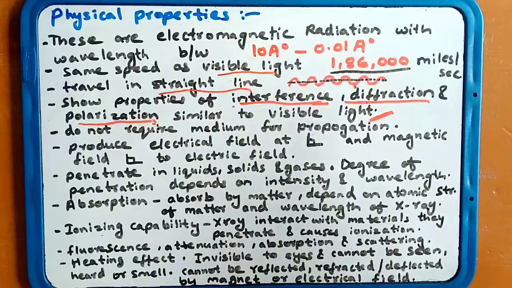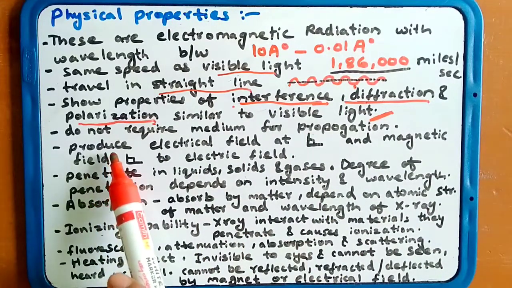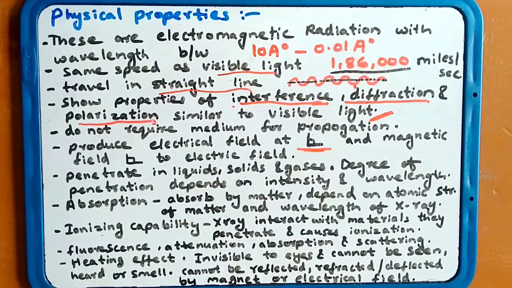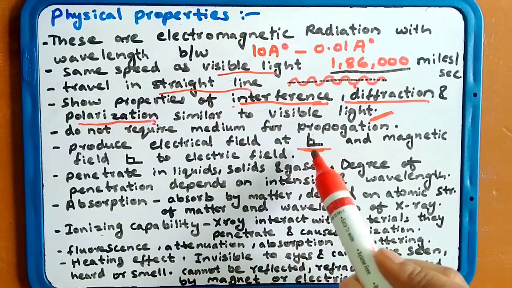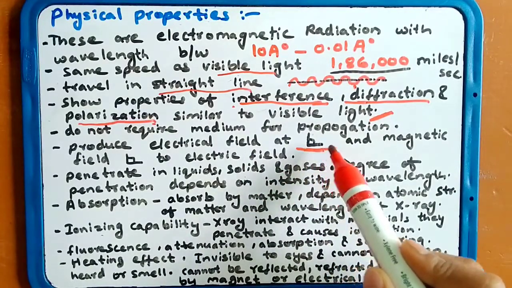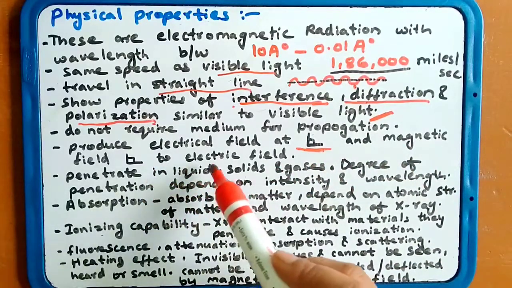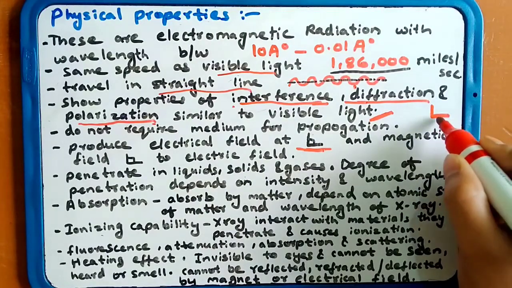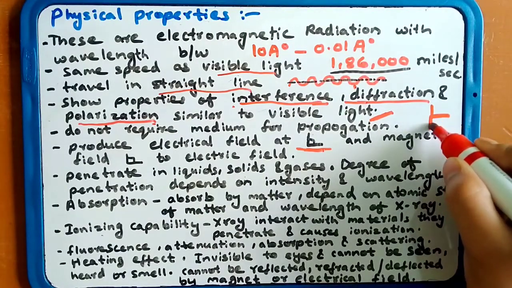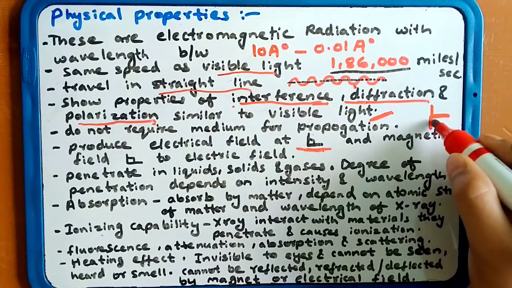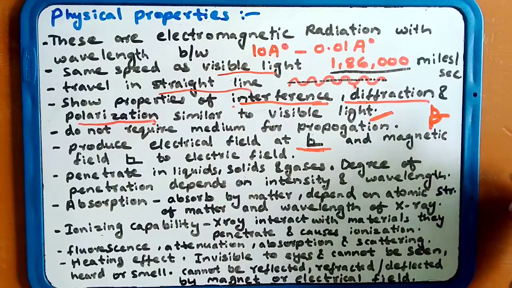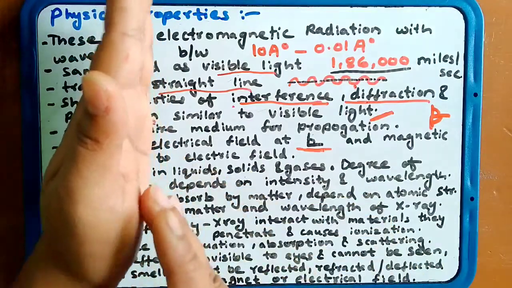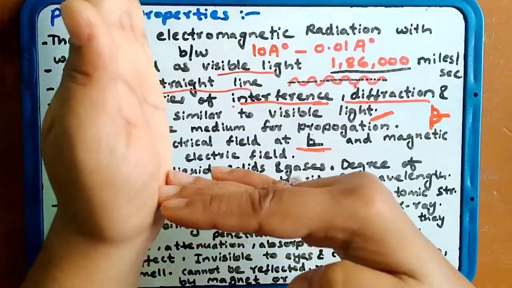It produces an electric field at right angle and a magnetic field at right angle to the electric field. That is, if this is the electric field, then this is at right angle to the electric field. This is the magnetic field. This is electric field, magnetic field. Both are at right angle to each other, like this. The electric field as well as the magnetic field.